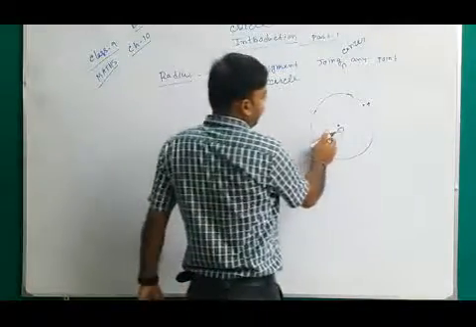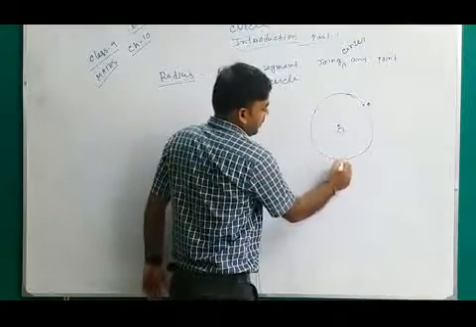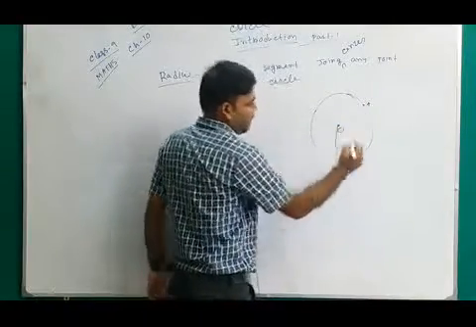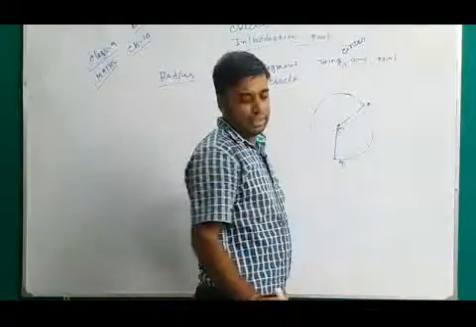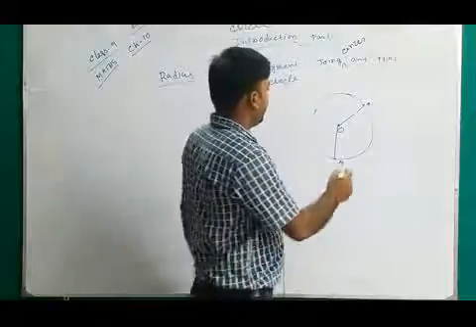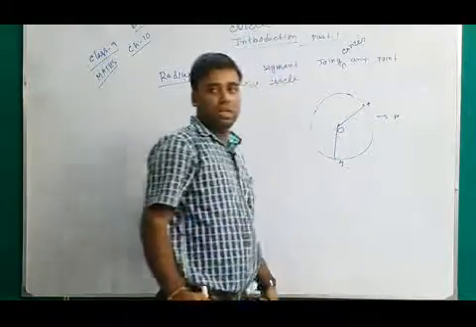That is the point O and any point A, you can take B, that line segment OB is the radius, OA is the radius. Radius is denoted by small r. Radius of a circle is denoted by small r.